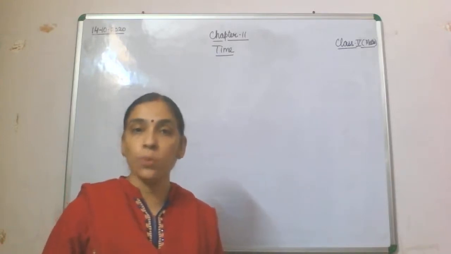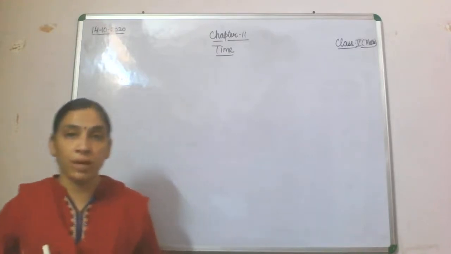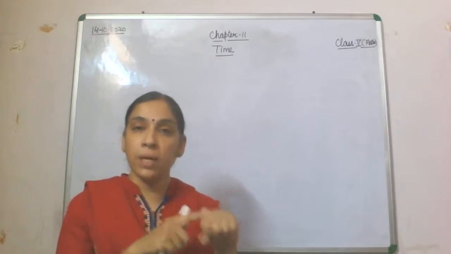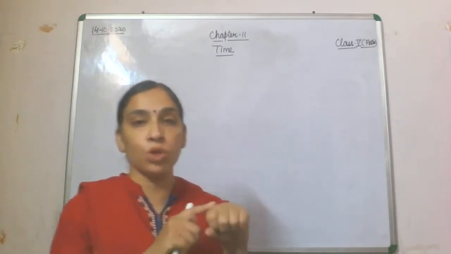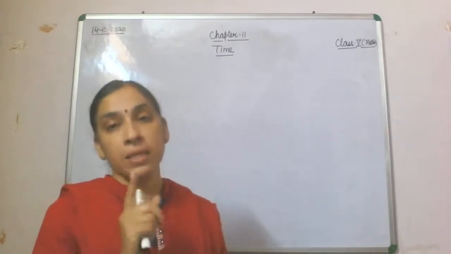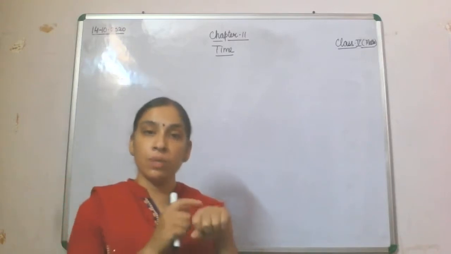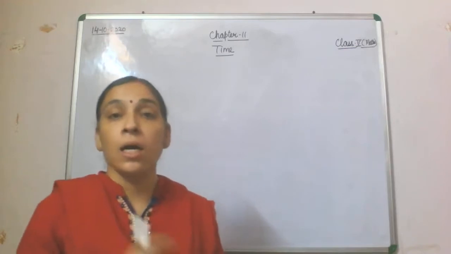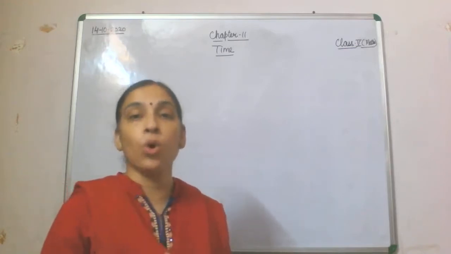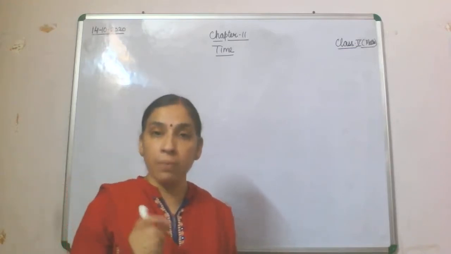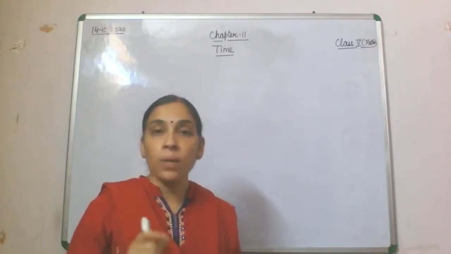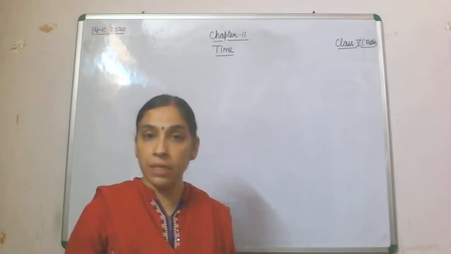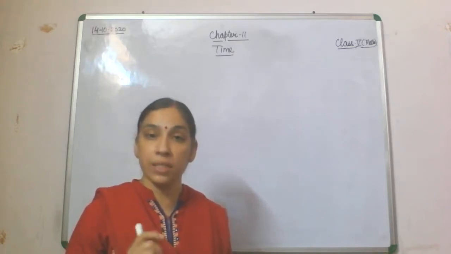How will you find it out? In the previous classes you have done that, on your fist you will find it out. The months which come on top of the knuckles have 31 days, and the months which come inside, in the valleys, have 30 days. The shortest month of the year is February. In a normal year we have 365 days, but in a leap year we have 366 days.